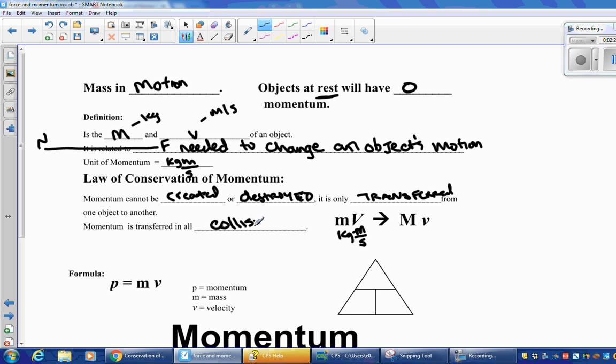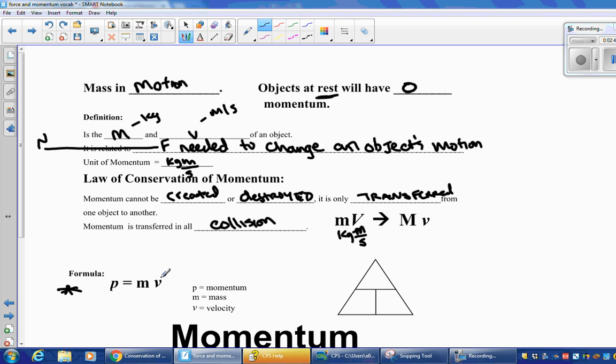Here's the equation right here. P is momentum, not m, but p. Make sure you star that. P is the symbol for momentum. It comes from a Greek word which means to fly or to be moved. So that's momentum equals mass times velocity.